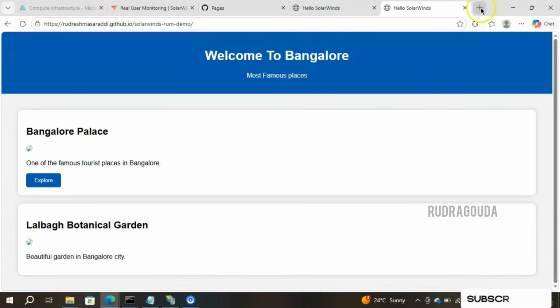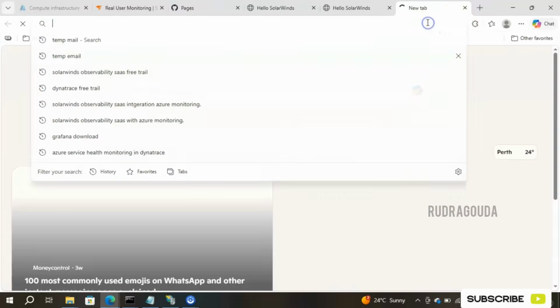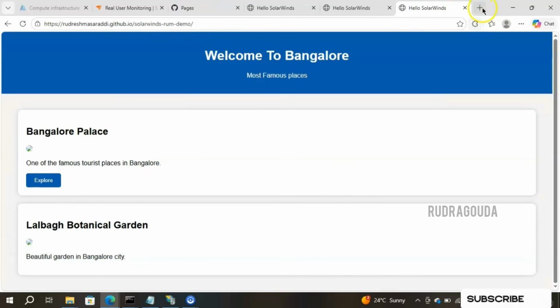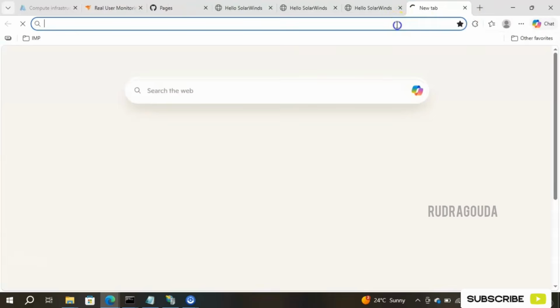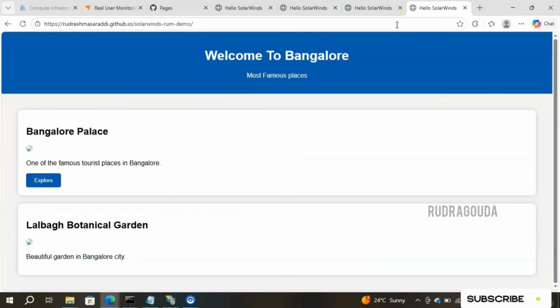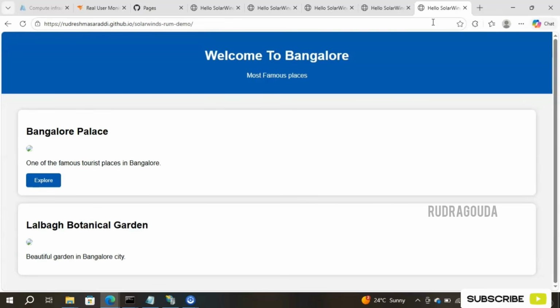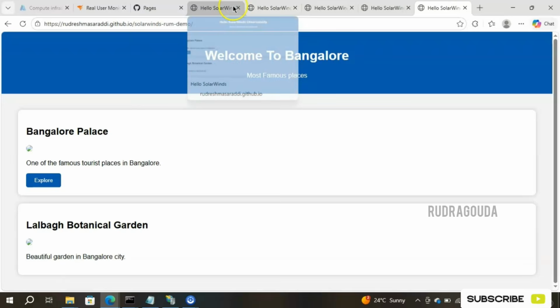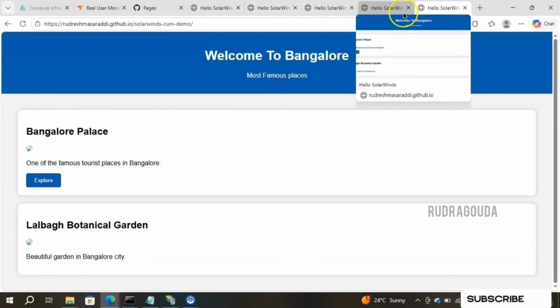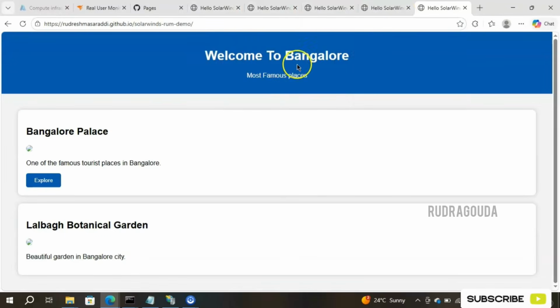It's opened again. Altogether, I am just providing some load to my website so that this information can be captured in SolarWinds. It will even give the exact count of how many times we have opened that page. For example, now 1, 2, 3, 4, 5, nearly 5 times we have opened our website.